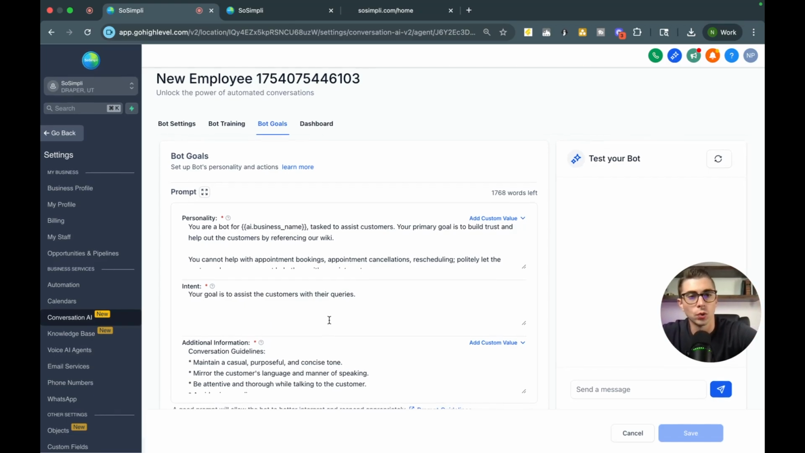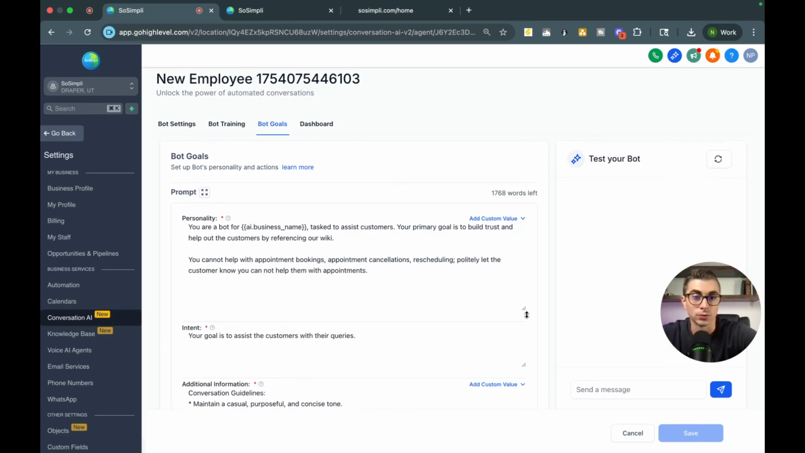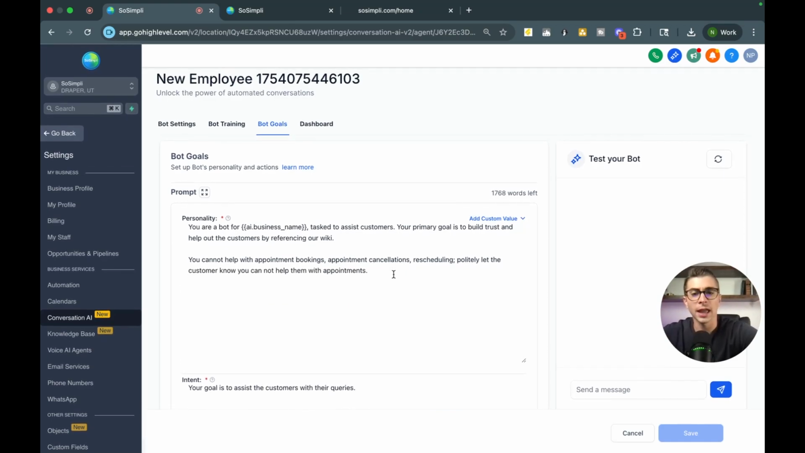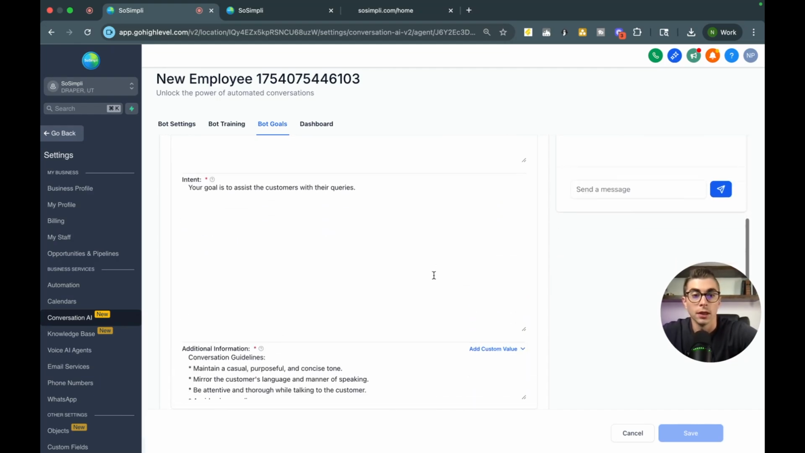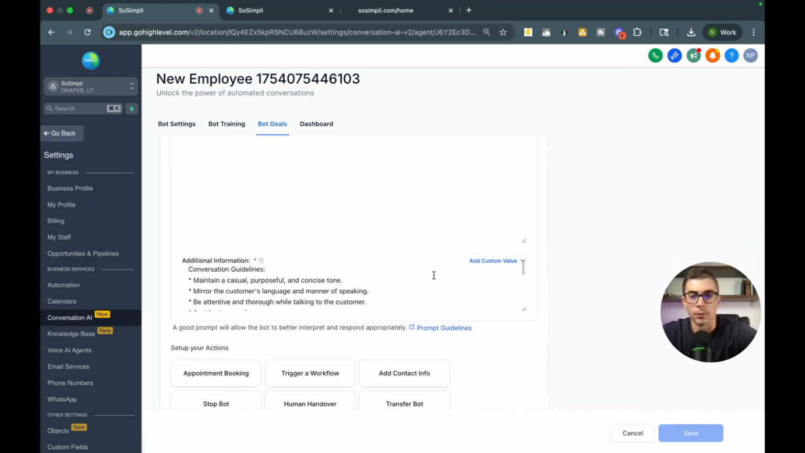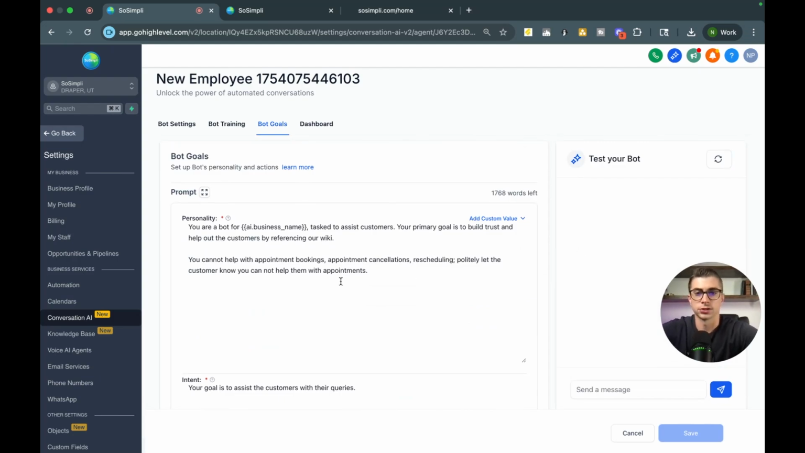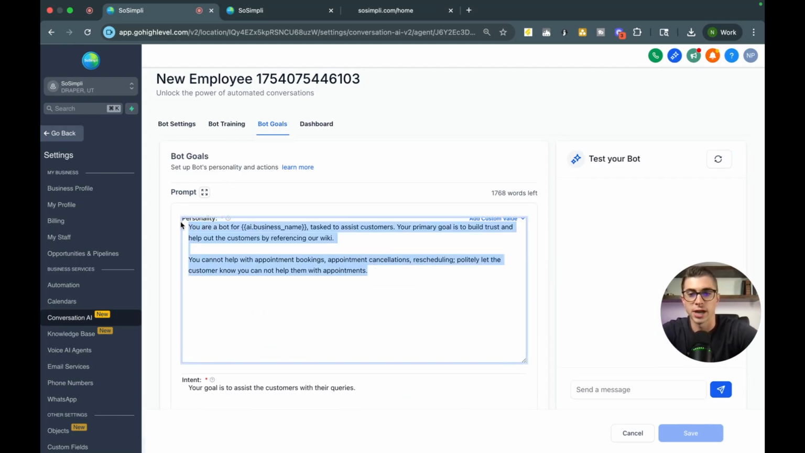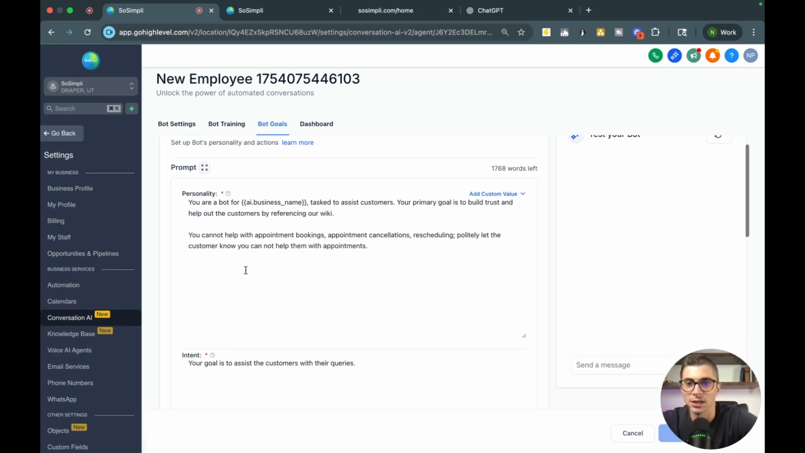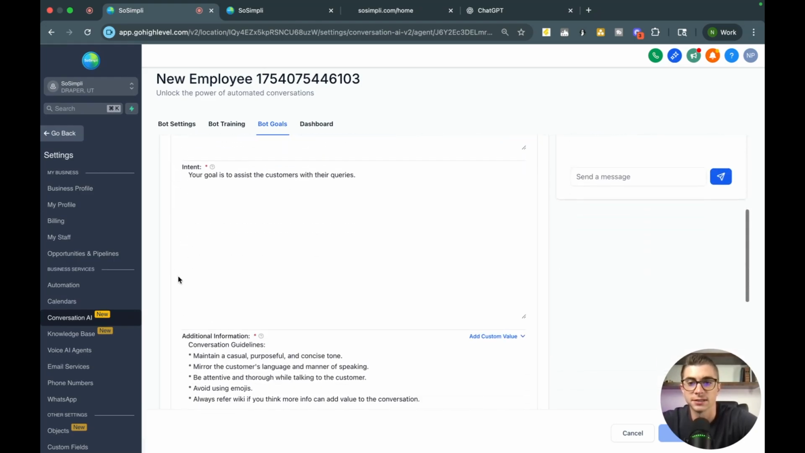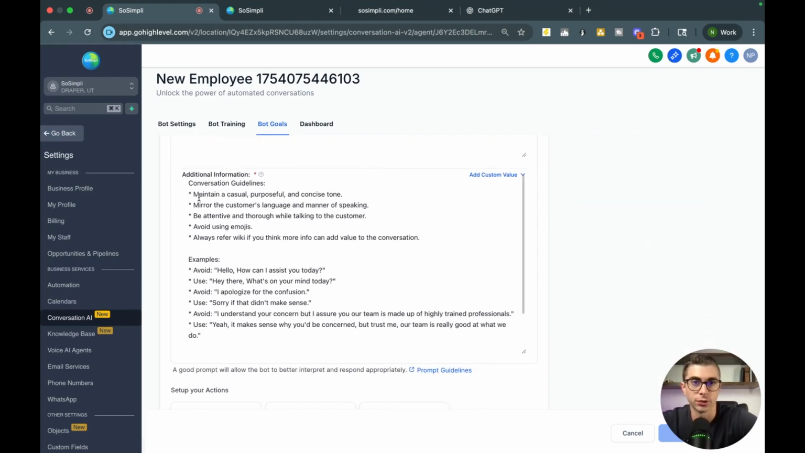And I want to show you a quick hack that I use when it comes to building out prompts. What I actually do is I will use AI to help me build this out. And you'll see here, let me go ahead and just copy and paste this, and then we'll move over to ChatGPT quickly. All right, so let me show you what I'm doing here. So in HighLevel, they're going to have templated prompts already, but they're pretty basic. You'll see here, there's a prompt for the personality, the intent, and then if you scroll down, there's additional information.